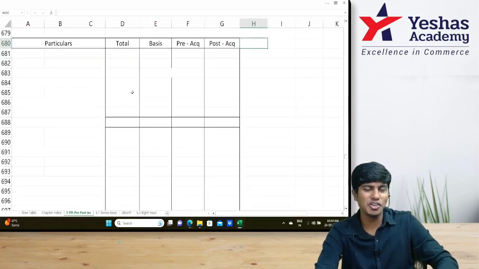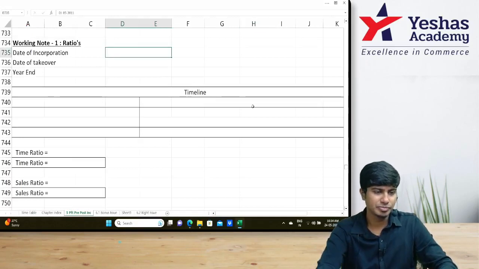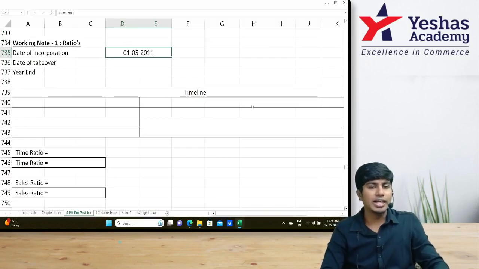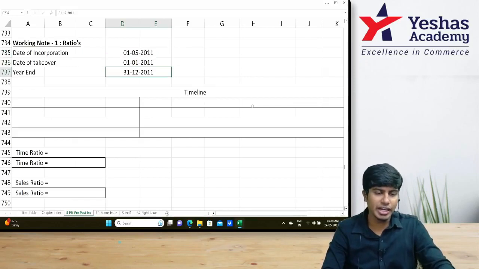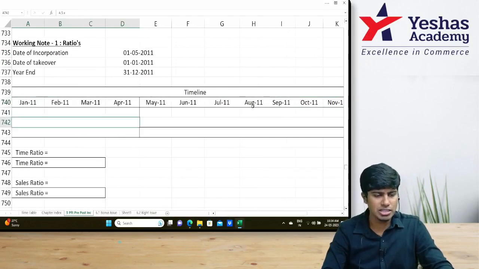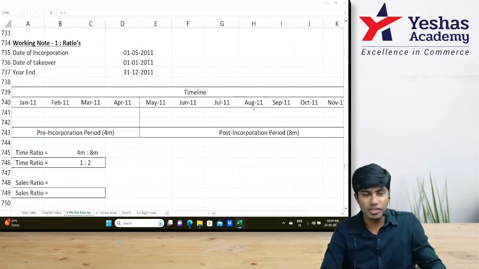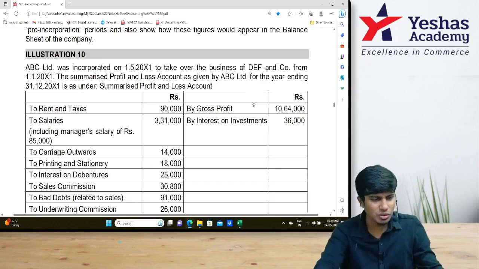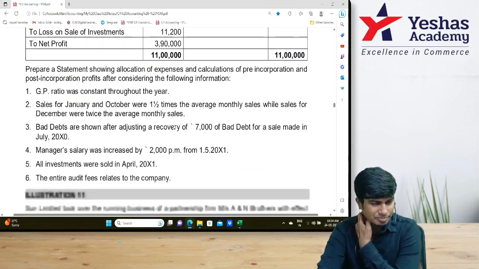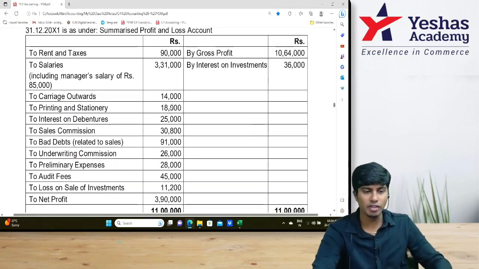So shall we do the time ratio first? They've given data about time. Tell me what is the date of incorporation? 1st May. Date of takeover 1st of January. Year end 31st December. Let us write months: January, February, March, April, May, June, July, August, September, October, November, December. Now pre is 4 months, post is 8 months. 4:8, 1:2. Sales ratio they have not given there, I guess. It is there at the bottom. We'll do it later. Order of the question will never miss.